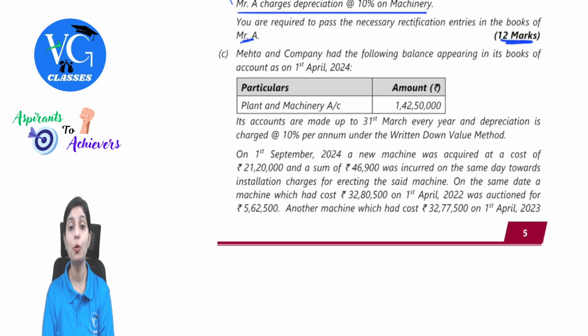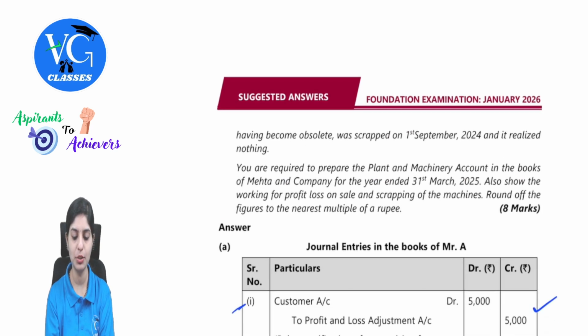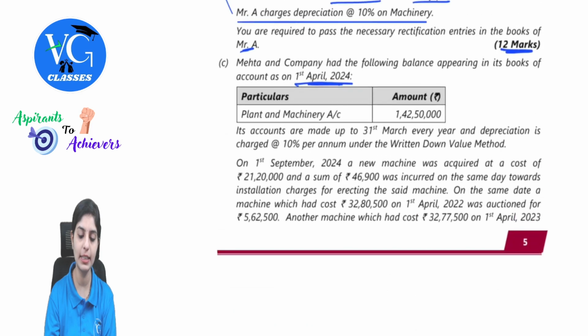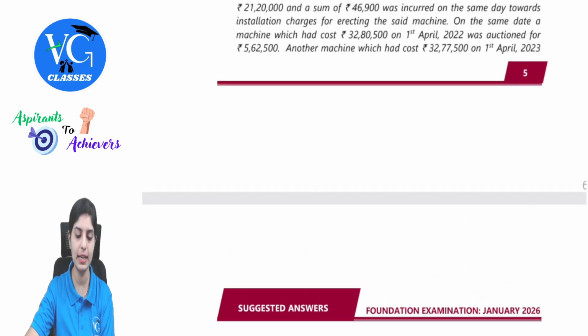Mehta and Company had the following balances appearing in its books of account as on 1st April 2024. Before we understand the complete story, let's read the requirement. You are required to prepare the plant and machinery account in the books of Mehta and Company for the year ended 31st March 2025. So they are giving us the detail from 1st April. Also show the working for profit or loss on sale and scrapping of the machines. Round off the figures to the nearest multiple of a rupee. So this is the requirement of plant and machinery. Along with that, they are asking us a few important working notes. Now let's read the complete question.